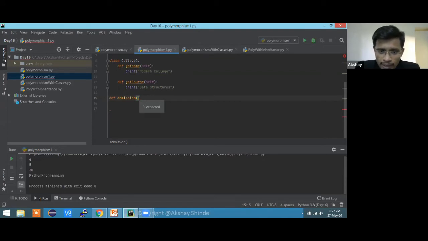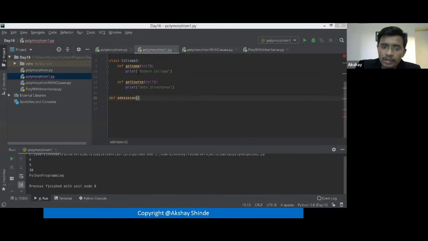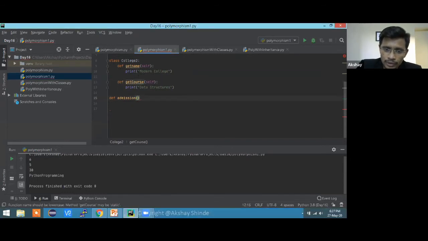Okay, so this admission will need some object, right? It will need something that will help us get the college name or get the course from that college. One college might have a number of courses, so for that we need to have an object. So we'll get an object in a parameter, or you can write anything over here. Writing the object keyword is not important. Whatever we are passing to this admission function, we are going to call this function over here.